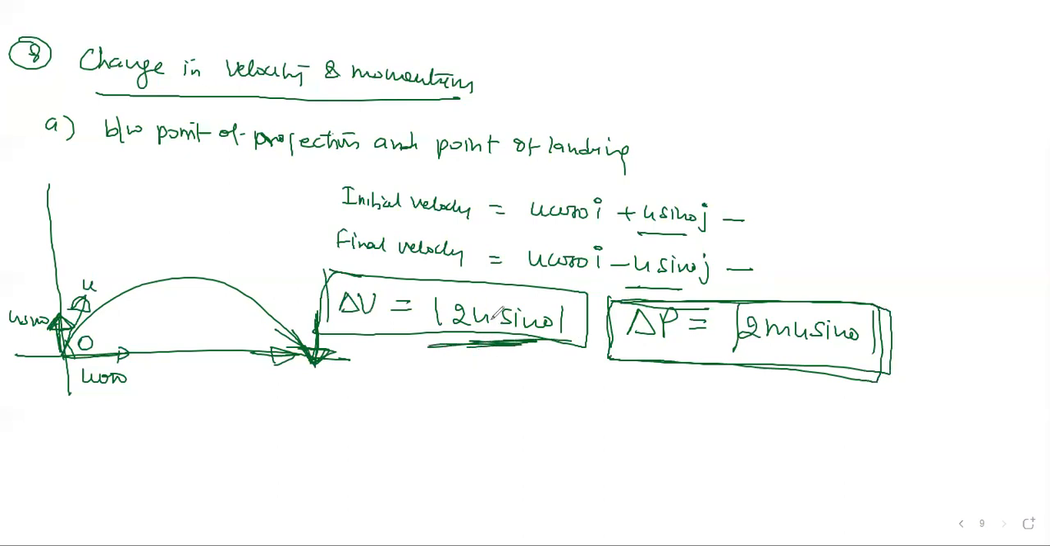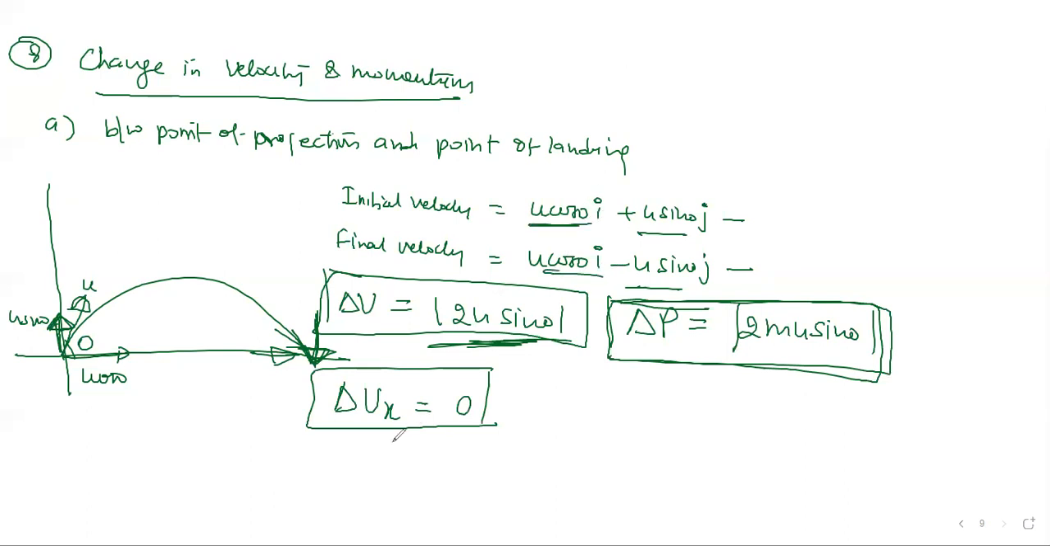Sometimes they can fool us. They can ask individually, what is the change in velocity in x direction alone or in y direction alone. Suppose they ask what is the change in velocity alone in x direction? What is the answer? Zero, because velocity in x direction is not changing. It is u cos theta, u cos theta, right?